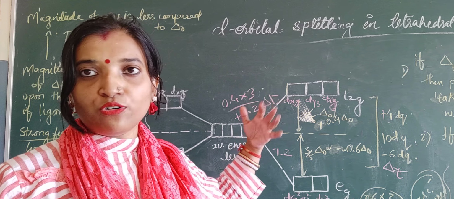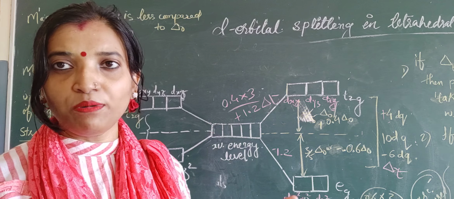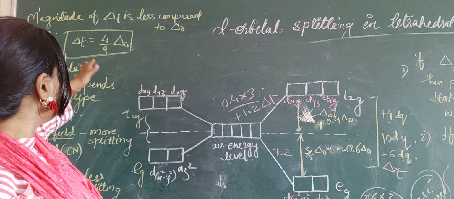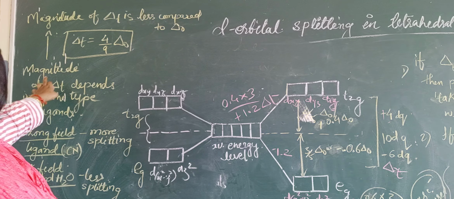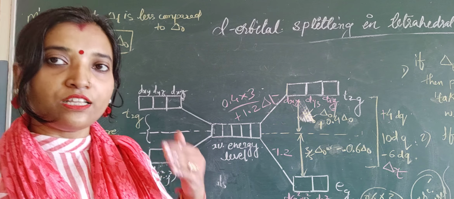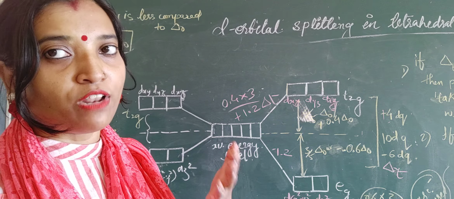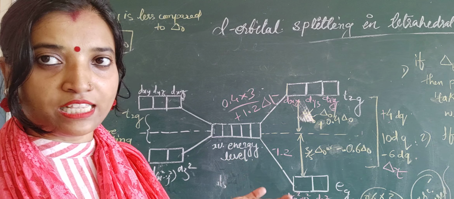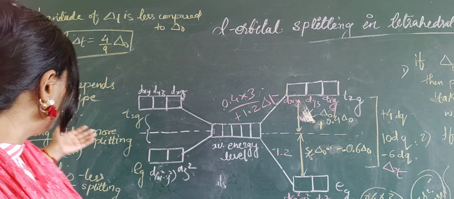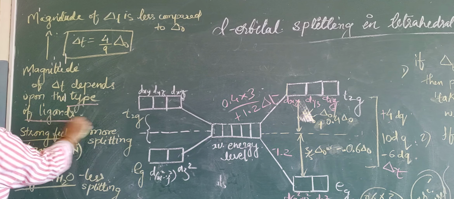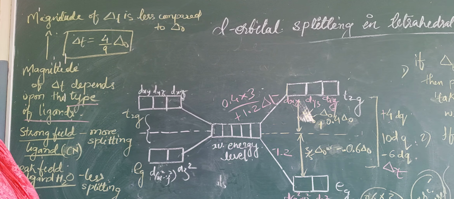So we will see the magnitude and we will see the effect of ligands. You might know this in octahedral complexes. Now we will see in tetrahedral complexes. Okay, here first you can see the magnitude of del T depends upon the type of ligands. The magnitude of del O also depends on the type of ligands. Understood? If the ligand is strong field, the repulsion will be more, and if the ligand field is weaker, then the repulsion will be less. Understood? Okay, so the magnitude of del T depends upon the type of ligand. Understood? Type of ligand.